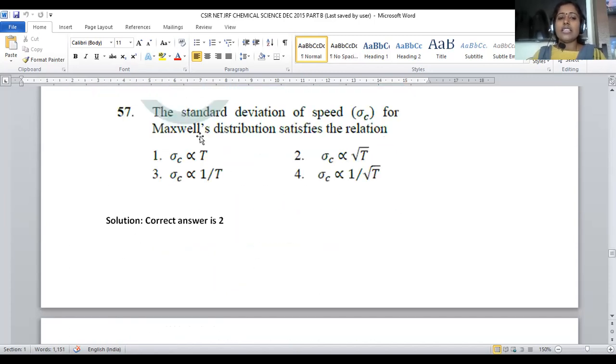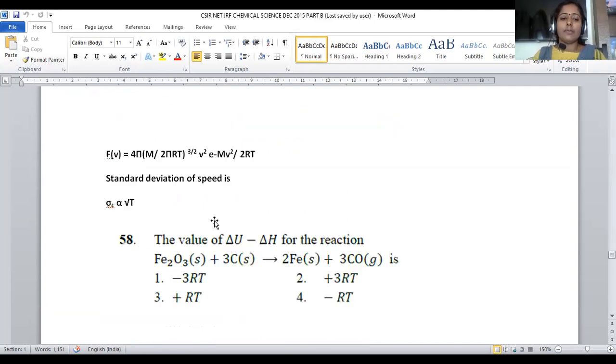Let us move on to question number 57. The standard deviation of speed, sigma c, for the Maxwell distribution satisfies the relation. Standard deviation of the speed, which is denoted as sigma c. So in accordance with Maxwell distribution, what is the relation between this speed and the temperature?